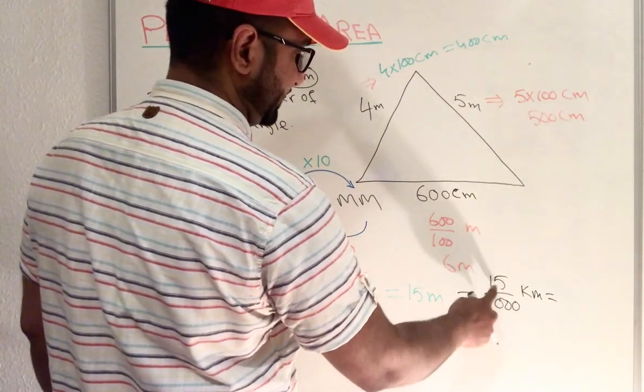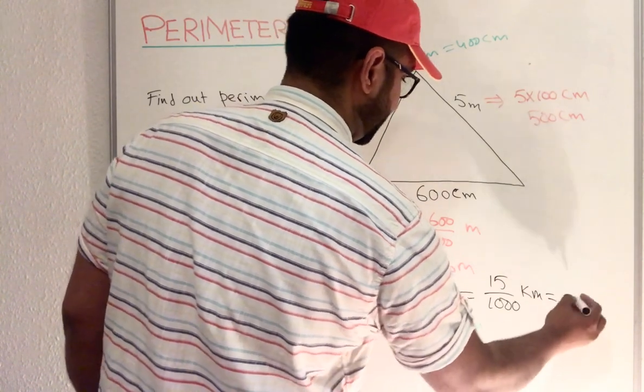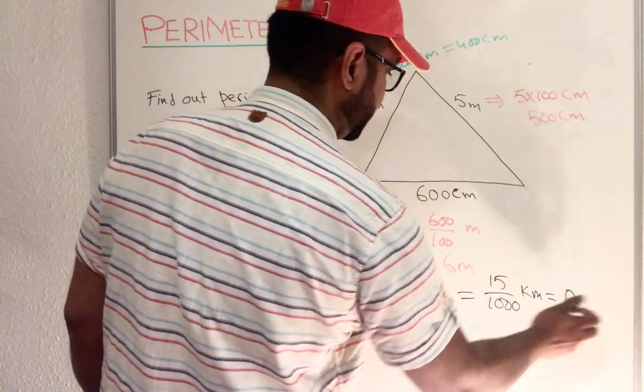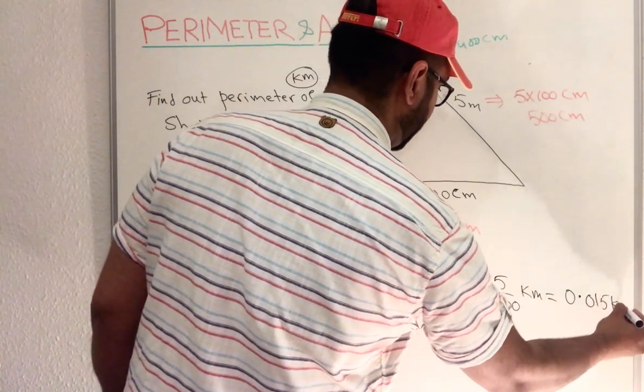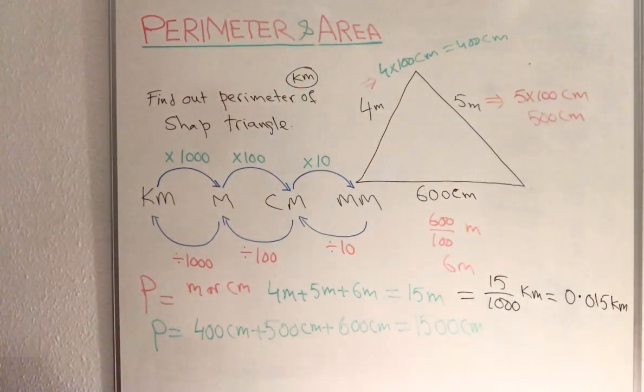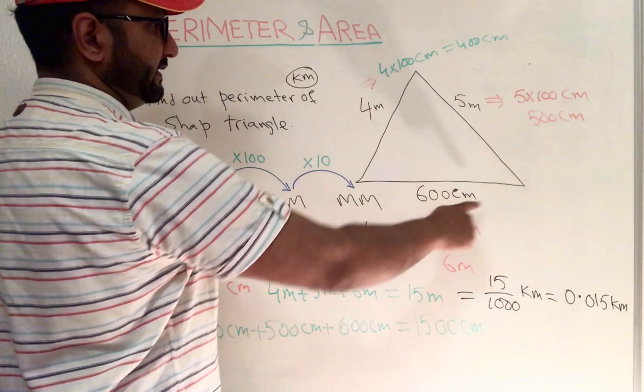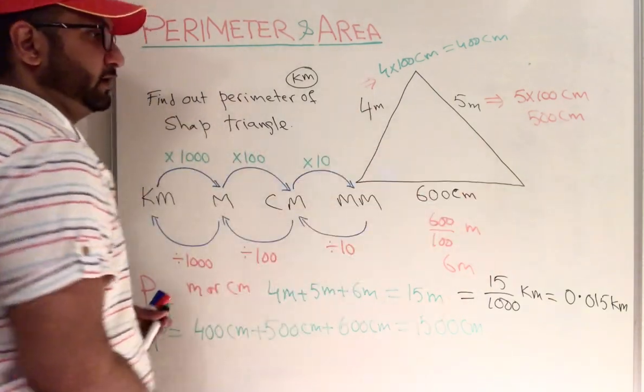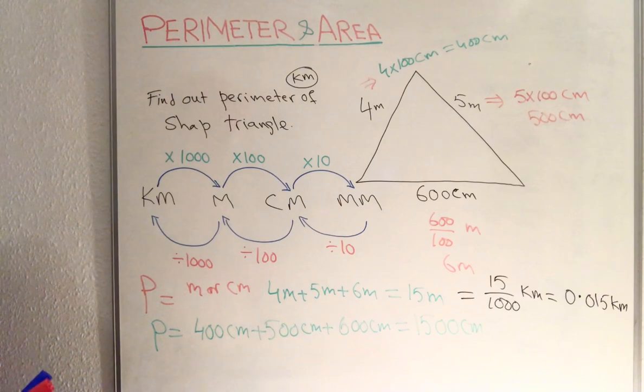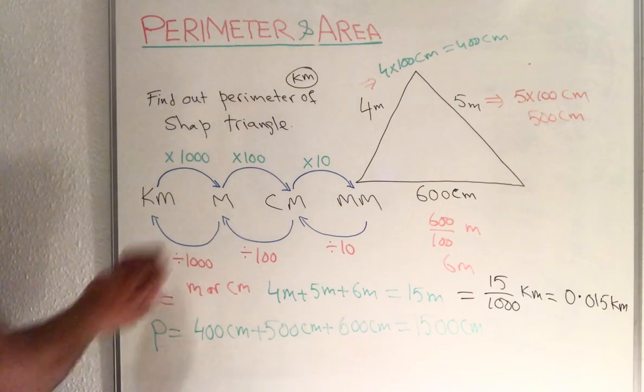So that becomes 0.015 kilometers. This is the answer if they ask you to write your answer in kilometers. That's the easy way of finding perimeter. There could be a different shape they will ask you, so you can find the distance travelled all around its boundary line. It's called a perimeter. So now we are moving to our next one, which is the area.